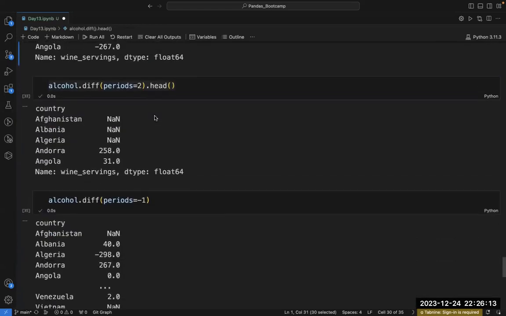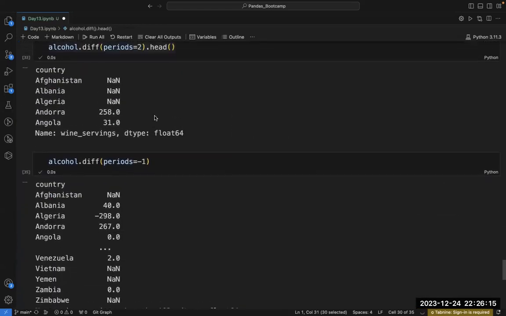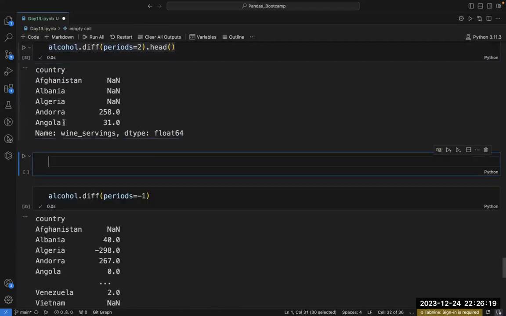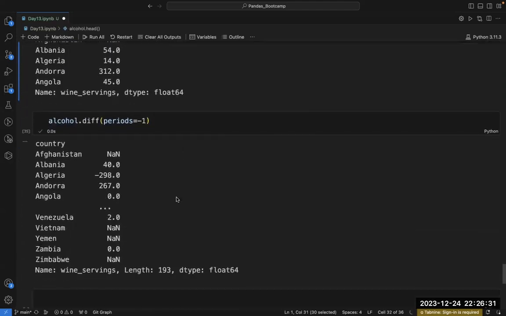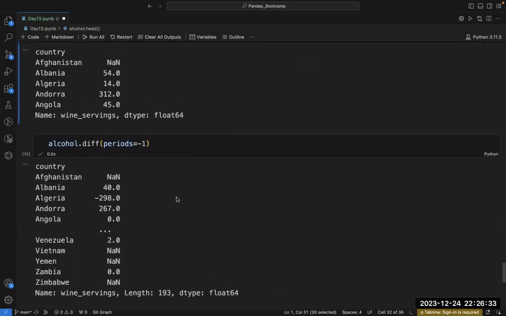Let's write here alcohol dot head. So see, if I write period is equal to -1, then in that case, instead of calculating, see here, let me correct myself.